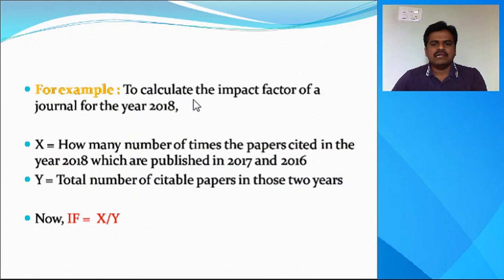For example, to calculate the impact factor of a journal for the year 2018, we consider two parameters here. One is how many times the papers published in the last 2 years, that is 2017 as well as 2016, were cited in the year 2018. The second parameter is the total number of citable papers in those 2 years. You name them as X and Y. Now the impact factor is calculated as X by Y.